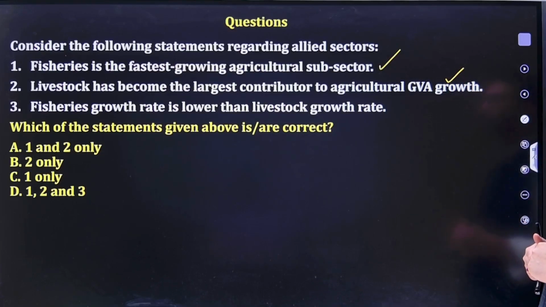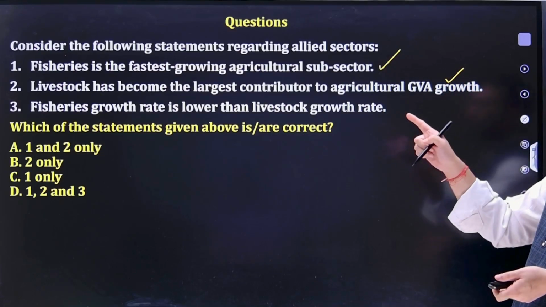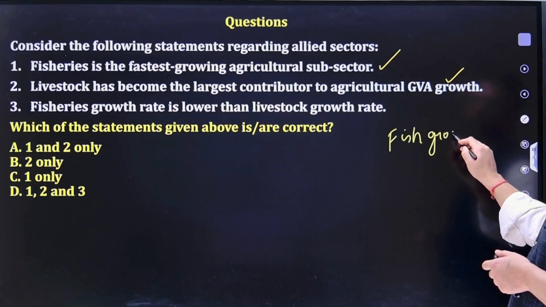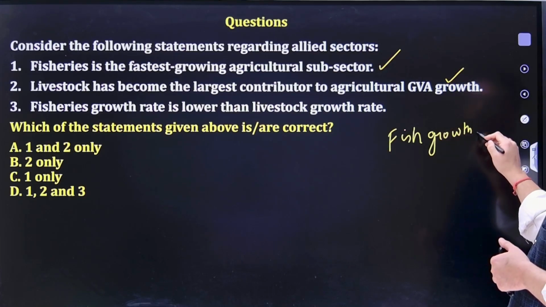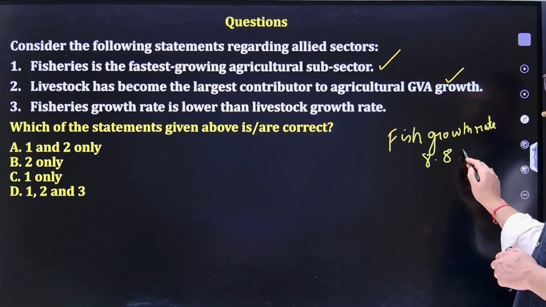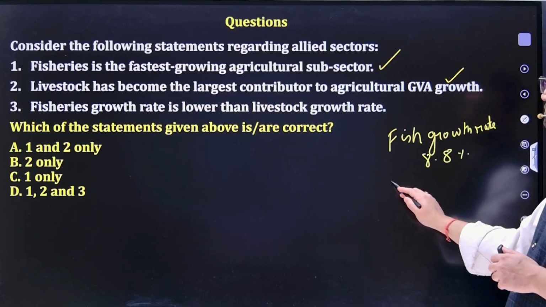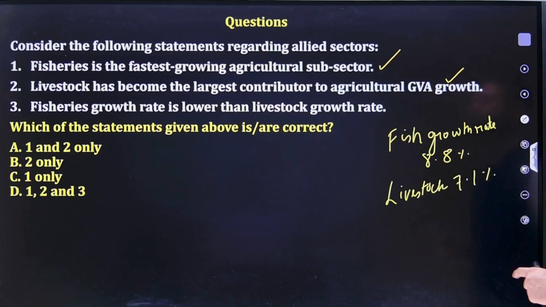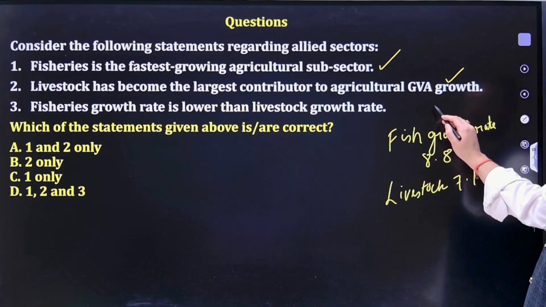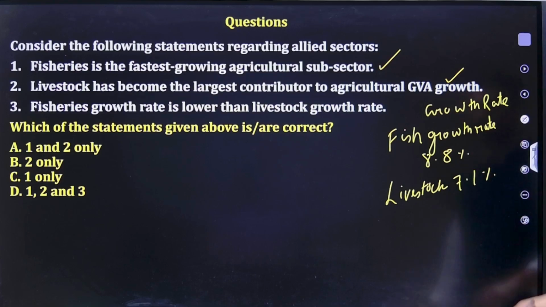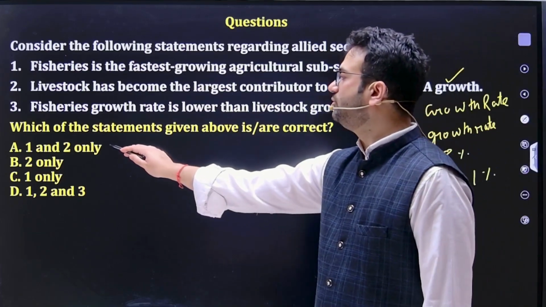Fisheries growth rate is lower than livestock growth rate. No, this is reverse. Livestock growth rate is lower than fishery growth. The fishery sector's growth in economy is around 8.8%, whereas livestock growth is around 7.1%. So fastest growing agriculture subsector, I am talking about the growth rate. So fisheries sector growth rate is around 8.8% and livestock is 7.1. So this is a wrong statement. Right statement is 1 and 2 only.